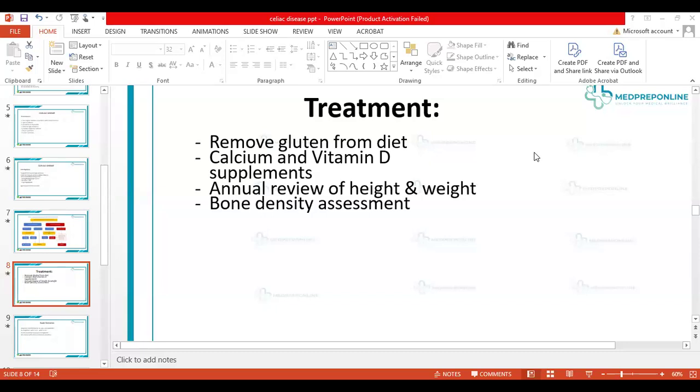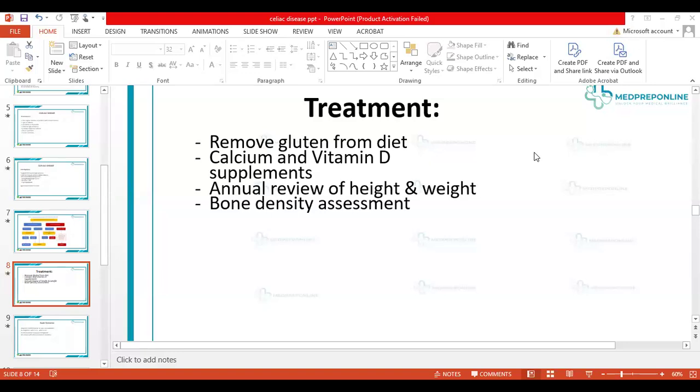So you have to counsel the parents that they need to avoid the cross contamination as well. If they need to make the rice flour or any other flour, they need to make it separately. They need to cook the food in separate pans which do not have contamination from gluten or gluten containing products. So that's very important. The major one is the dietary.